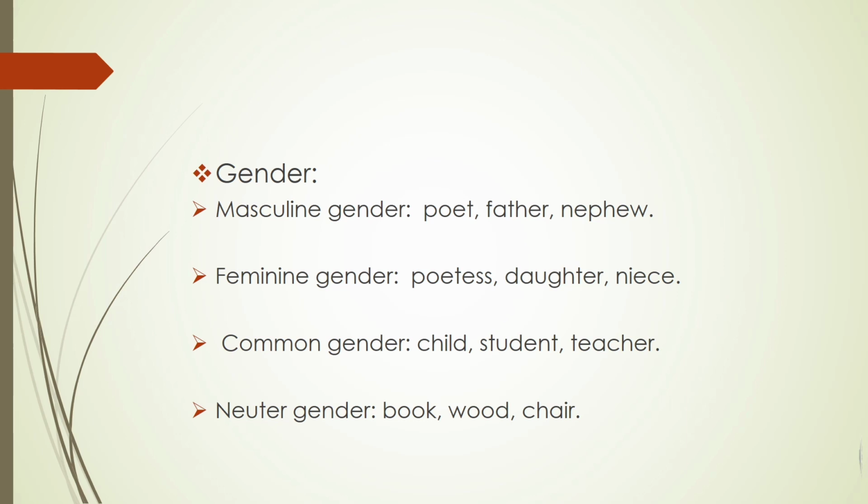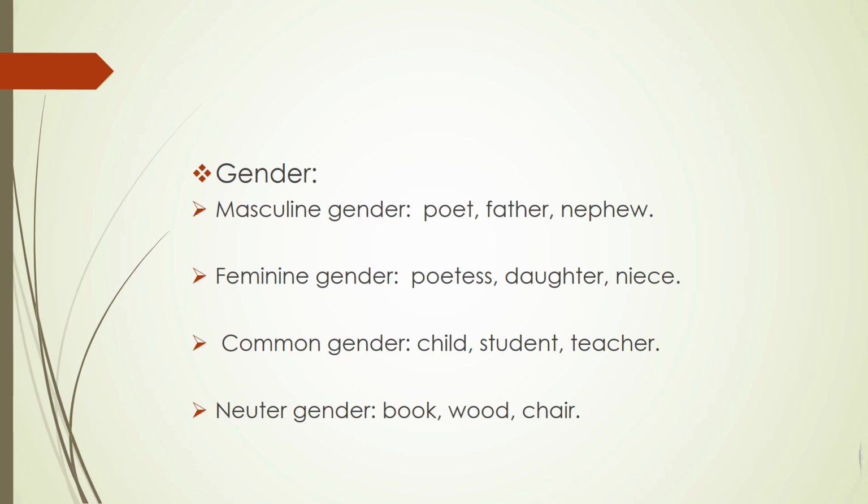Coming to the second kind of gender, which is feminine gender. Feminine gender means all the names of the female sex are considered to be feminine gender. For example, poetess, daughter, niece. Coming to the third kind of gender, which is common gender. Those nouns which can be classed into both masculine and feminine gender are called common gender. For example, child, student, and teacher.